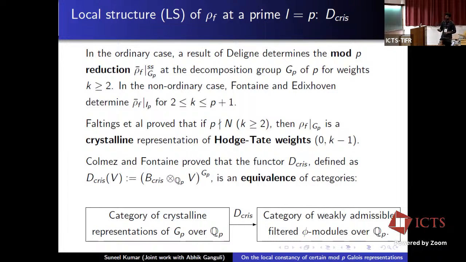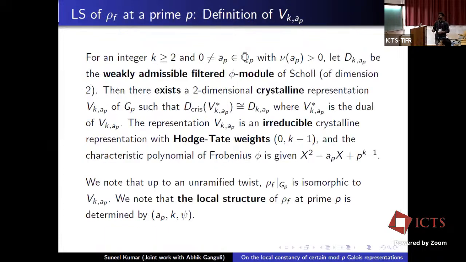Now let me take an object in this category. For an integer k greater than or equal to 2, and a_p a non-zero element of Q_p bar with positive valuation, let D_{k,a_p} be the weakly admissible filtered phi-module of dimension 2. Since D_cris is an equivalence of categories, there exists a two-dimensional crystalline representation V_{k,a_p} of G_p such that D_cris of V_{k,a_p} dual is isomorphic to D_{k,a_p}.